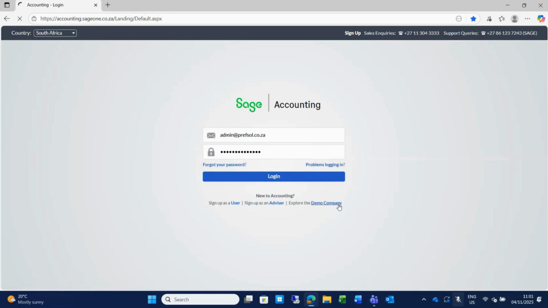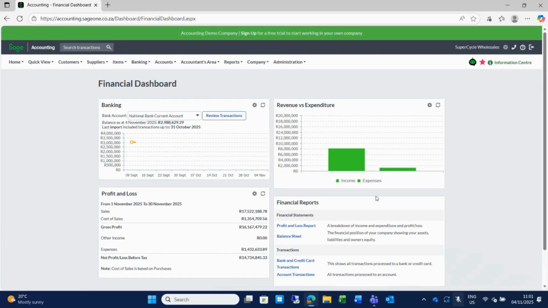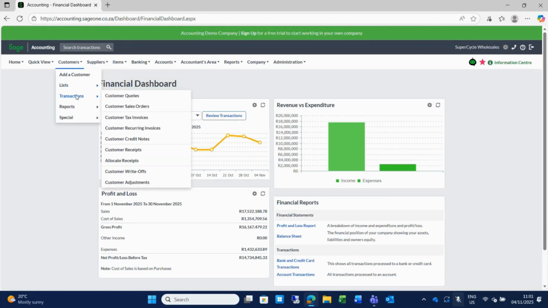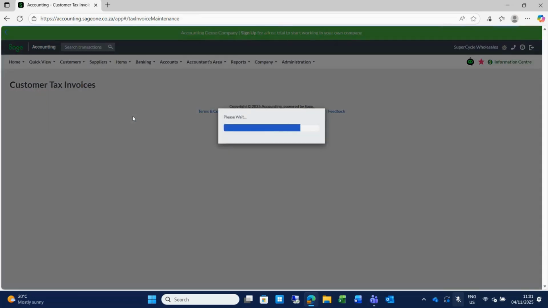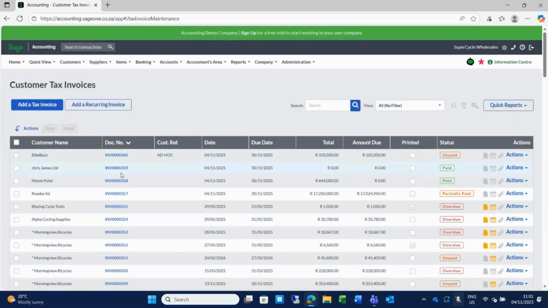If I click on demo company, I don't need to enter the username and password details. You just click on demo and you have a full system that you can go and play around with. You cannot break the demo company. They reset it every morning. So there will be funny names and funny invoices that you see, but you can open it and play around with that. But your trial period will start the moment you sign up as a user, and we want you to use that effectively as part of your subscription.